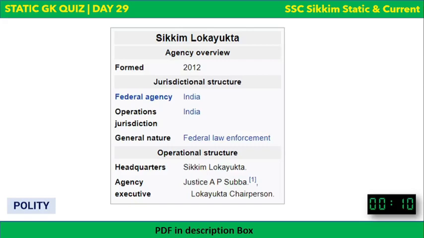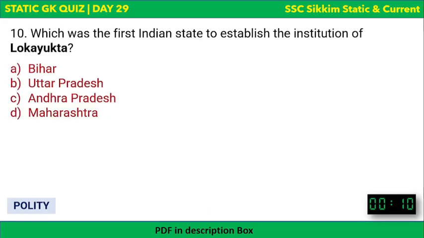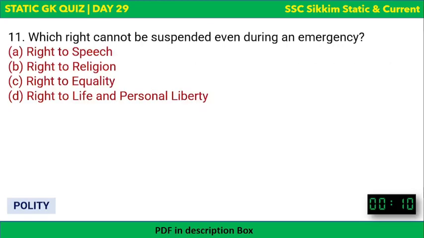Justice AP Subba is the Lokayukta chairperson of Sikkim. In Sikkim, this Lokayukta was formed only in 2012. So I hope it's clear. Next question. Which was the first Indian state to, okay, this question got repeated, right? Yeah, Maharashtra.